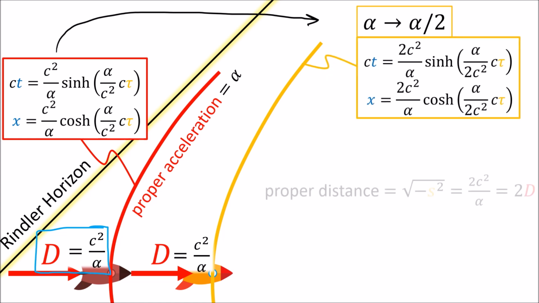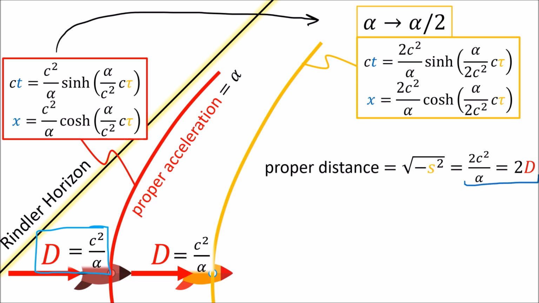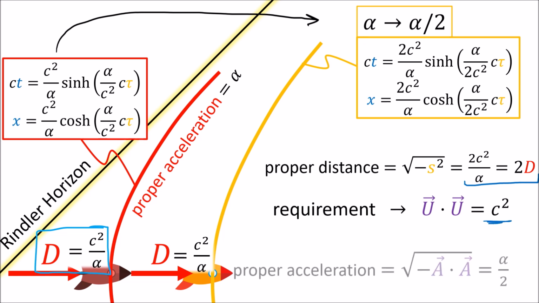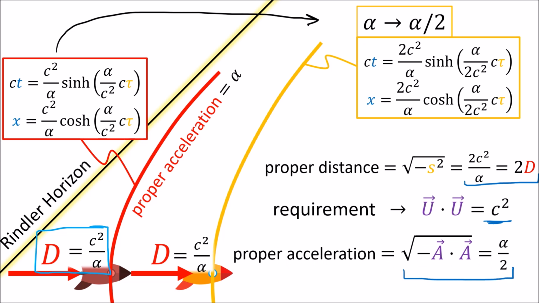This means that the proper distance from the origin is now twice as big, 2 times c squared over alpha, or 2d, as desired. The four-velocity dotted with itself, u dot u, is c squared, as required. And the proper acceleration, the square root of negative a dot a, is now half as big, alpha over 2.